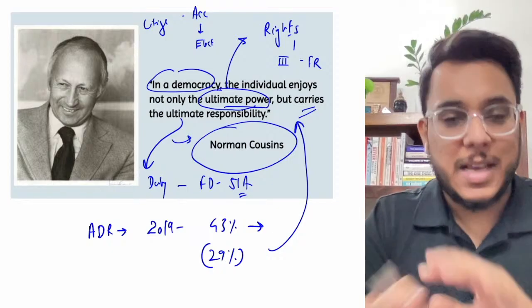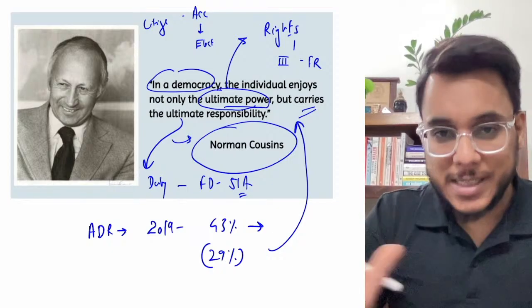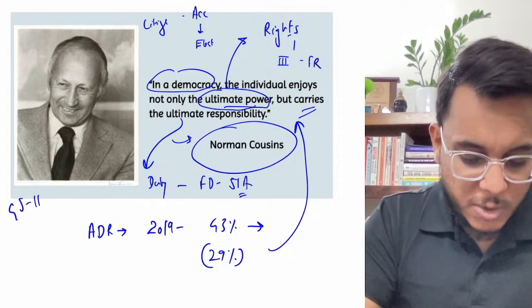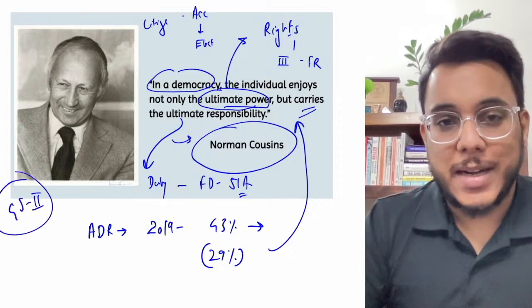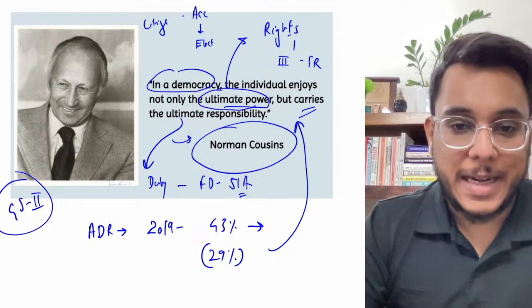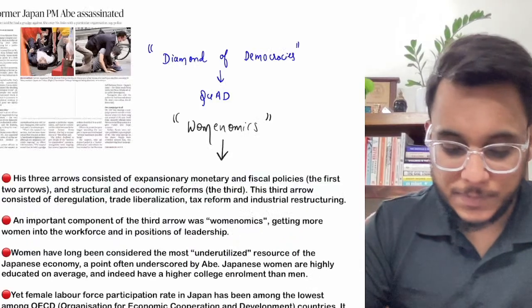Okay, so these are certain aspects and certain connections. Now this particular dimension could be utilized in your GS paper number 2. Okay, so that is all, guys, about today's GS quote and the idea. Now moving to the first article.